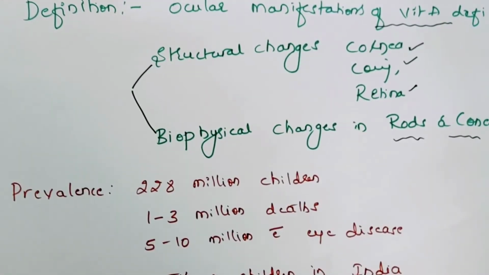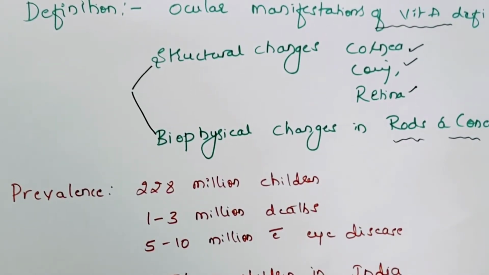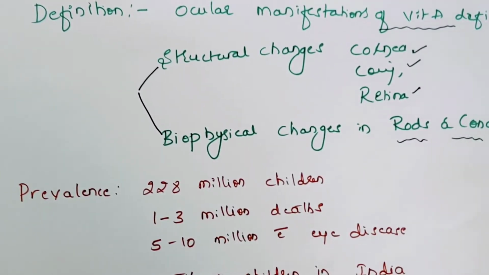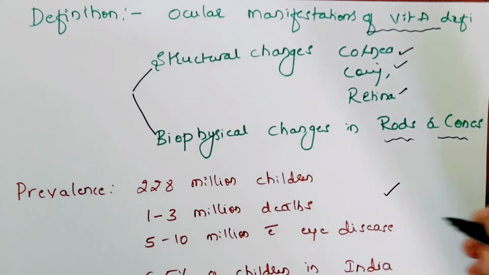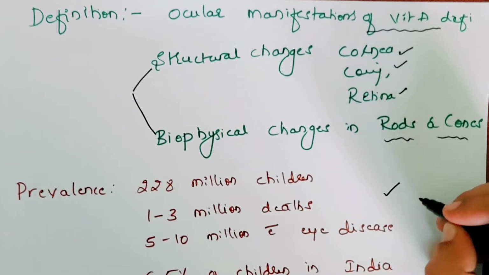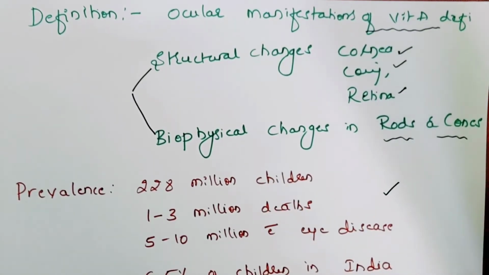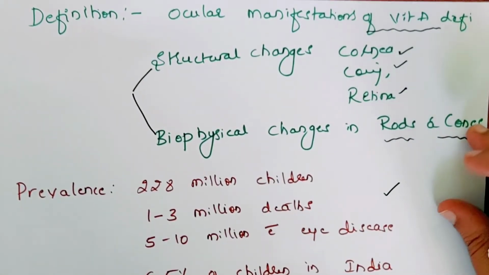Before going to the prevalence, what is the importance of vitamin A deficiency in children? The first thing is it will cause various eye diseases which can lead to blindness. The second most important thing is that it is most commonly associated with other systemic diseases in children. These children with any signs of vitamin A deficiency are at high risk of dying. That is the serious problem we should consider.